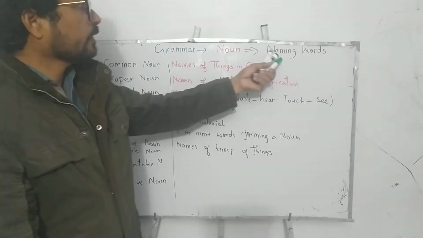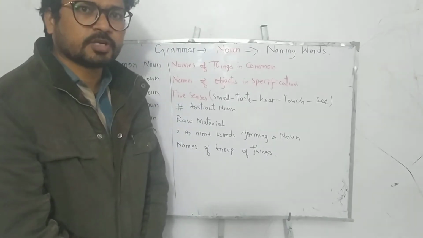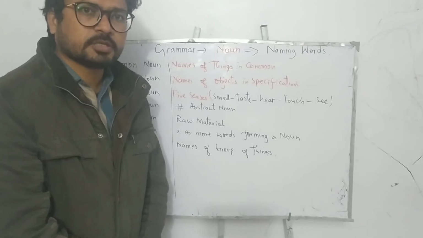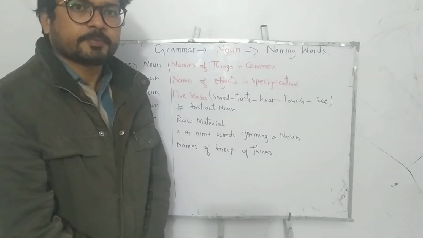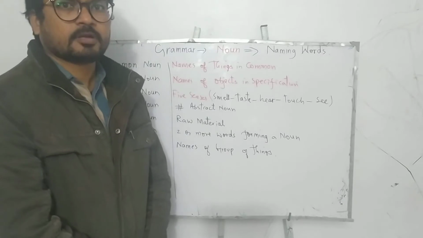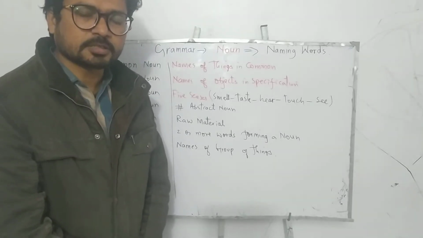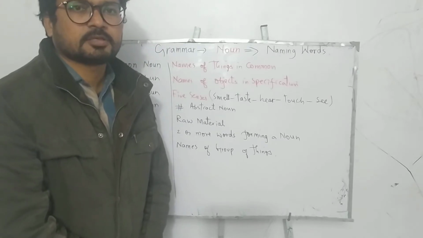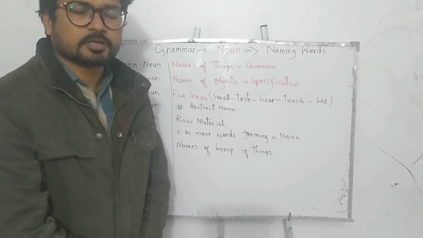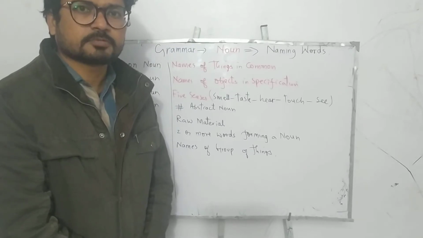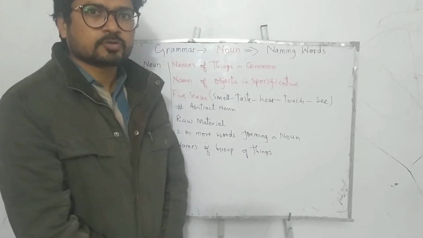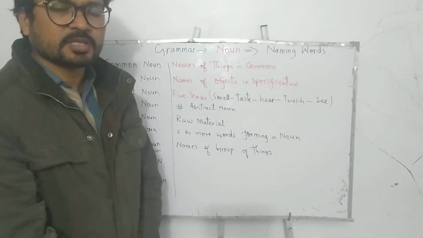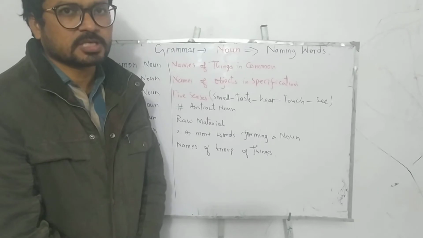Nouns are basically naming words. When you name anything, any object or any person or any place, that becomes a noun. Like Pakistan, like Islamabad, like Arham, like chair, like cupboard, like park, like tiger, like cat, like mirror, like curtain, like TV, like mobile. So all of these things are names. So when we call anything with any name, that name is basically a noun.